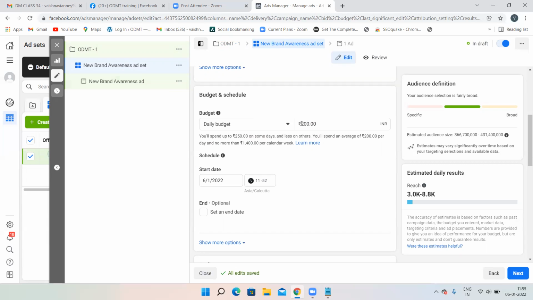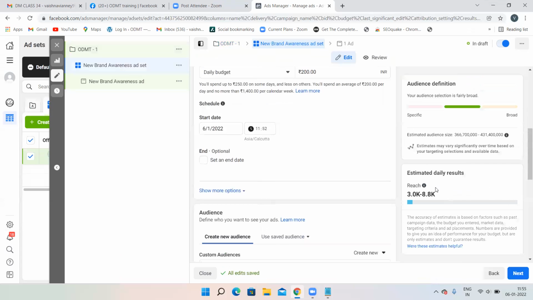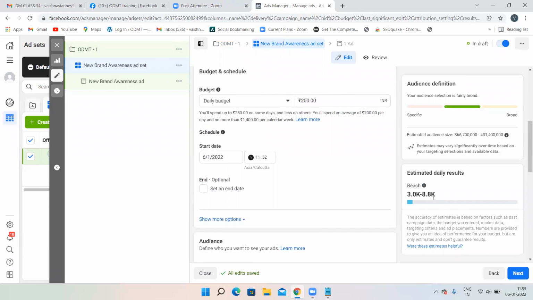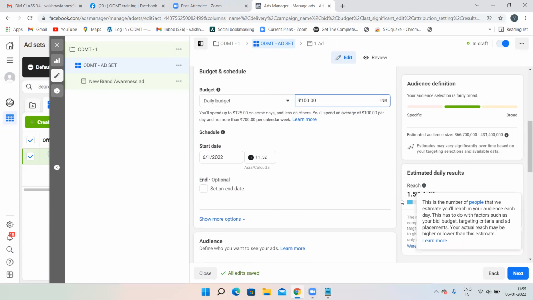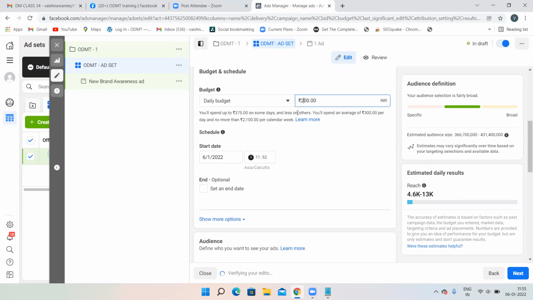Now you have to give the daily budget. See, by default it is taking 200 rupees. You can see the estimated reach over here, some 3K to 8.8K. Now if I decrease the budget, then my reach will also be reduced. That means this particular ad's reach will be reduced. Now it's 1.5K to 4.4K. This is the number of people that we estimate you will reach in your audience each day. So Facebook is just giving the estimation, same like Google Ads. If you increase the budget, then your reach will also increase. So it's up to you how much budget you want to give. You can just choose the daily budget over here.